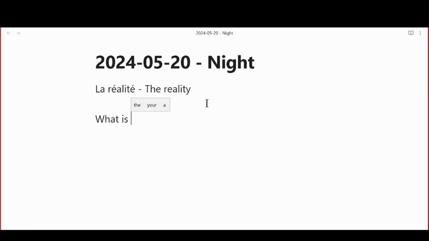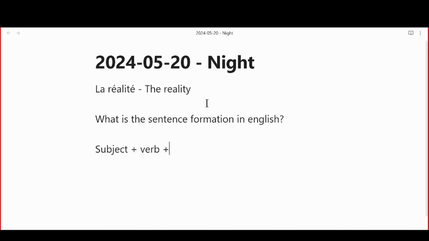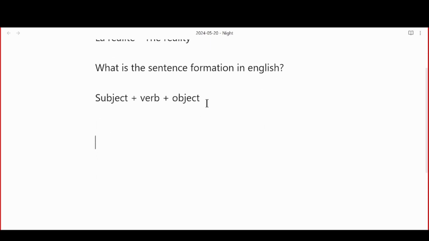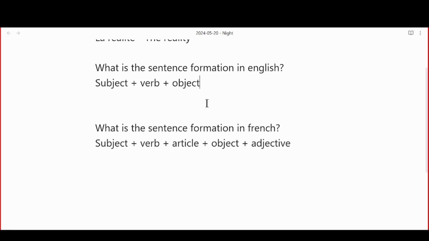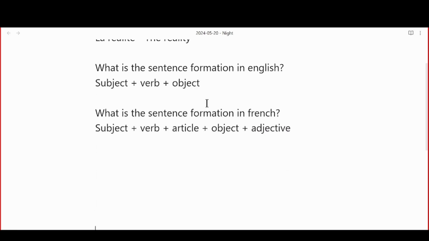What is a sentence formation in English? Subject plus verb plus object. Is that correct, Priyanka? Yeah. Now, what is sentence formation in French? Sentence formation in French is subject plus verb plus article plus object plus adjective. Okay. Now, we will do adjectives later on. It will come later on in the lectures. But for now, just concentrate on subject and verb.